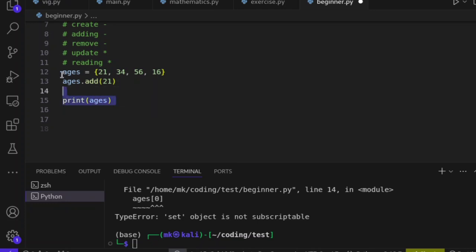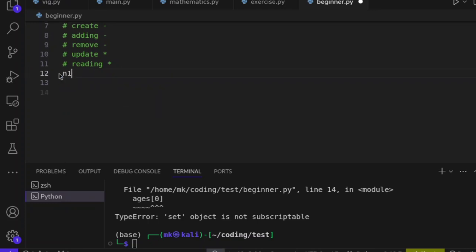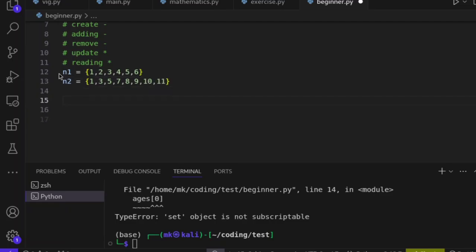Of a set. So let's take out this and create n1 equal to 1, 2, 3, 4, 5, yes, let's leave it at 6. Then we have n2 is equal to 1, 3, 5, 7, 8, 9, 10, 11. So now we have two different sets. We can join them together. We can find what is inside here and also what is inside here, which is intersection. So let's start with